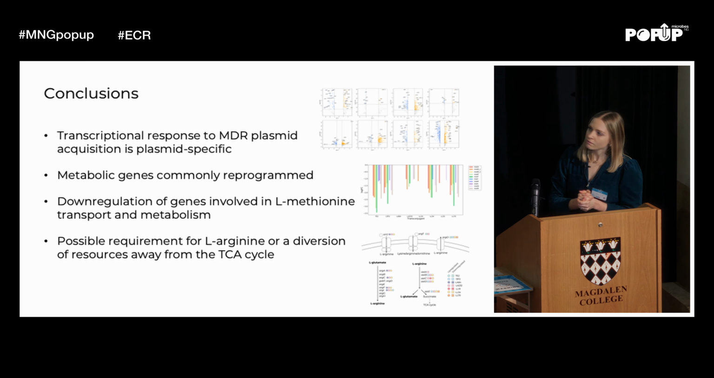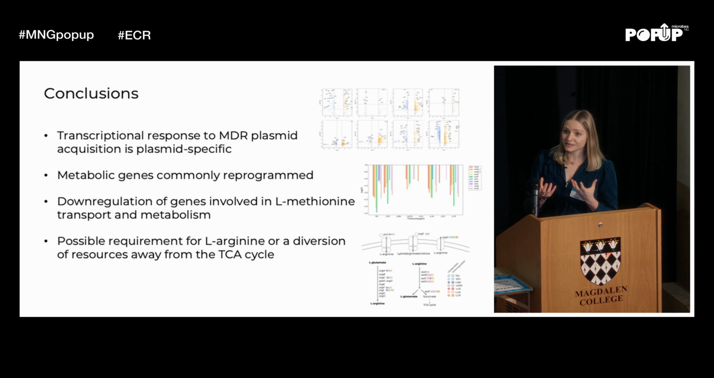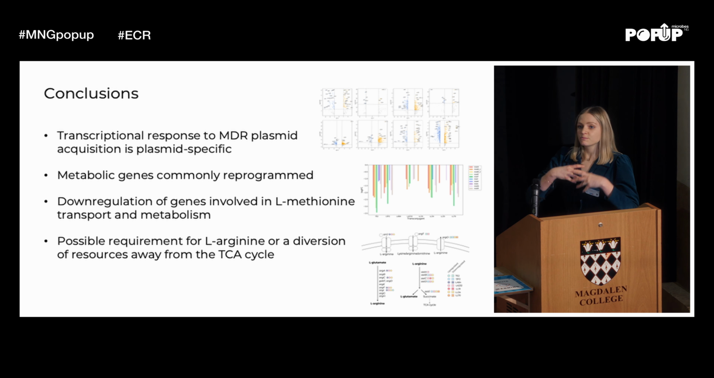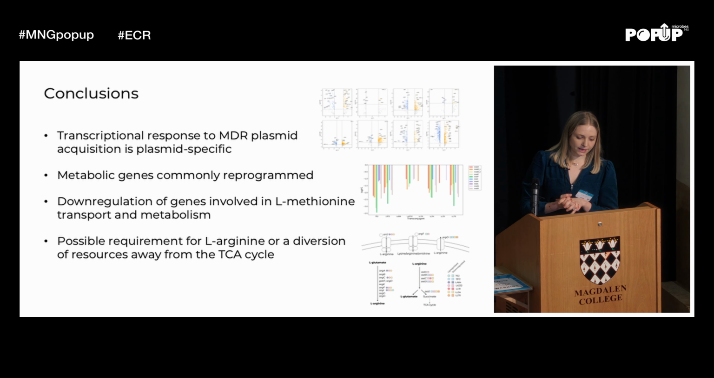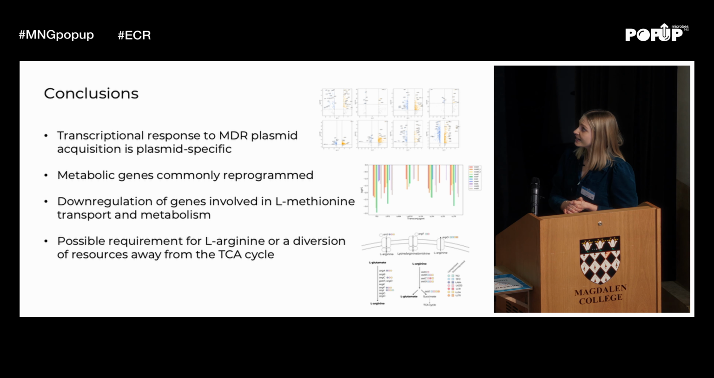So just to conclude, we can see that we have transcriptional responses to plasmid acquisition that do seem to be plasmid-specific. But what we see is metabolic genes commonly being reprogrammed across the different transconjugants. And we see this transcriptional response is not significantly associated with the size of the plasmid. And we've also done some competition assays to show it's not to do with the fitness cost either. So we do think that this could be a metabolic underpinning. We see a downregulation of genes involved in methionine transport, and then a possible requirement for arginine or a diversion of resources away from the TCA cycle as well.